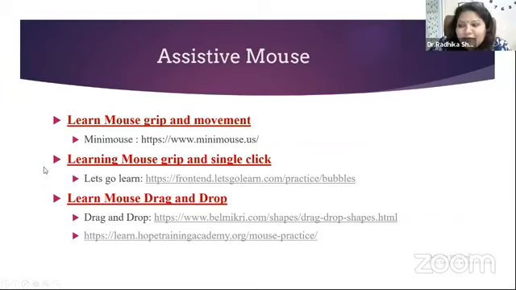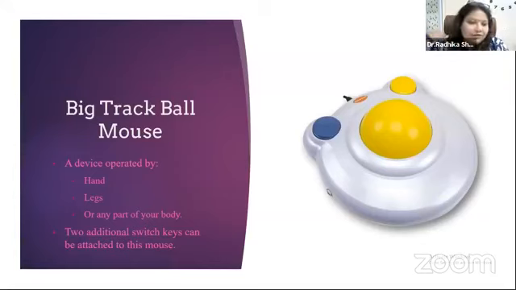The third is about drag and drop. So with that, I'll show you different assistive mouses. The first mouse is called big trackball mouse. This is a mouse which can be operated with your hands, legs, or any part of your body. There are two additional switches which you can attach to this mouse.